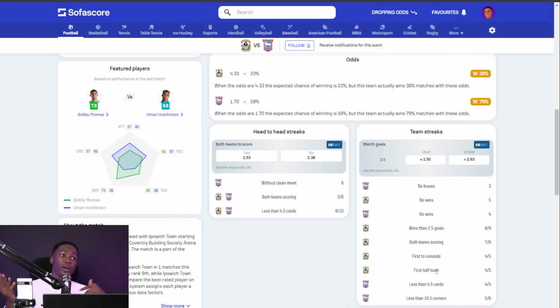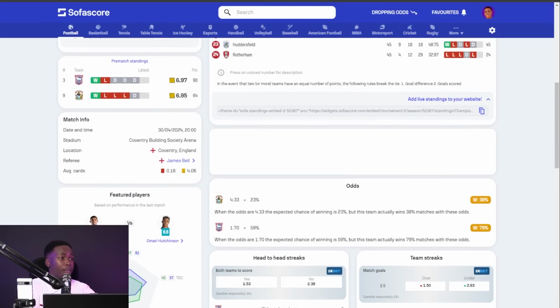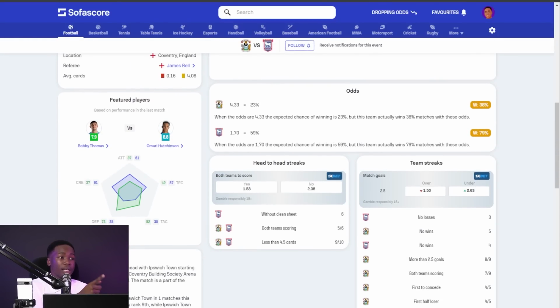So maybe we're looking at a scoreline of 1-0, 2-0 full time, maybe 2-1 full time in favor of Ipswich, because you have seen that Coventry are a bit sluggish when it comes to defending. That is why they've conceded goals in the first half, and in their last 5 games, they conceded goals in 4 of them.